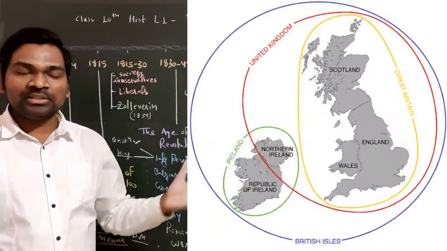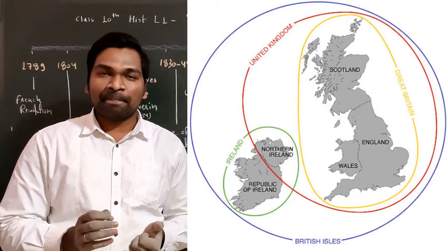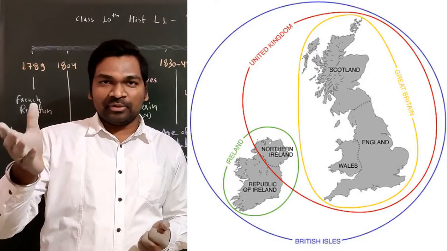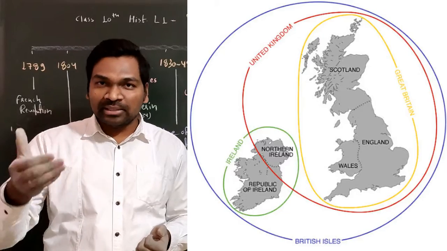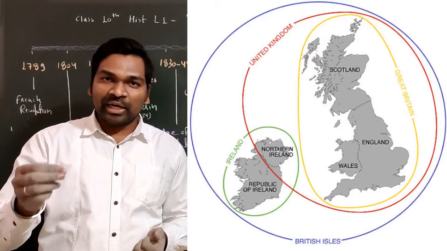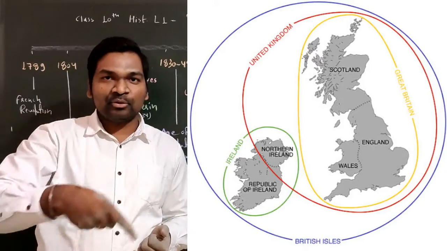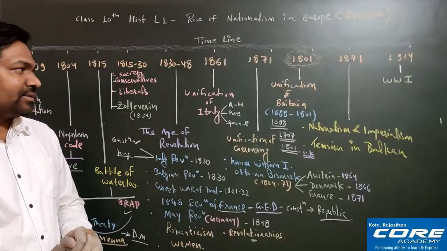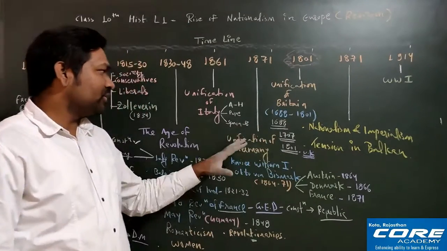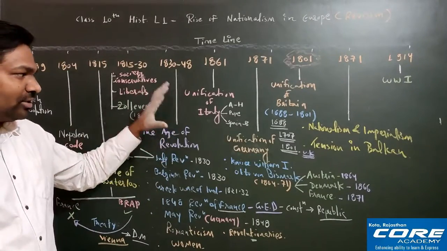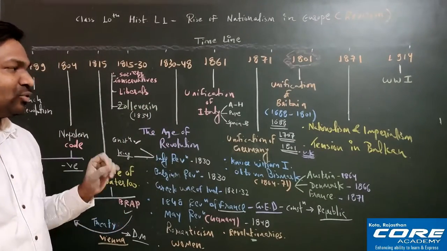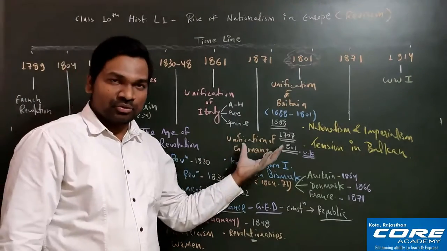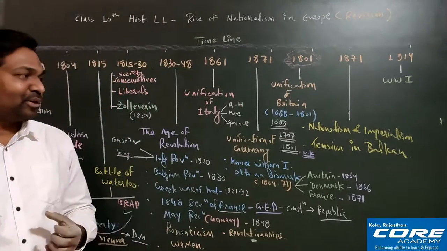You can see in the image, the combination of England plus Scotland is known as Great Britain. The combination of England plus Scotland plus North Ireland is known as the United Kingdom. And if we include all the regions completely, it will be known as the British Isles. I hope this is clear to everyone. After that, I hope the unification of Britain, unification of Germany and unification of Italy are clear. These three topics are very, very important, and one question will definitely come in the board examination, and most of the time a 5 marks question comes from this topic.